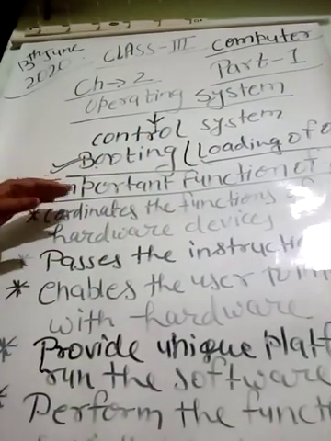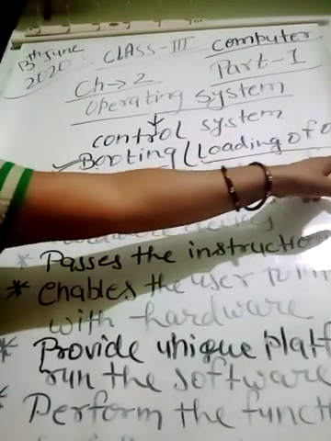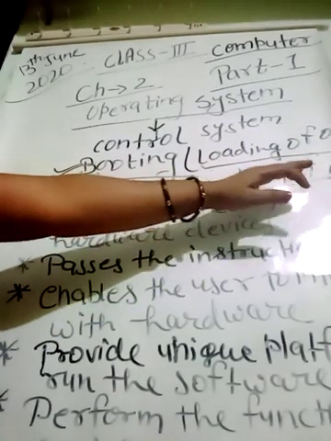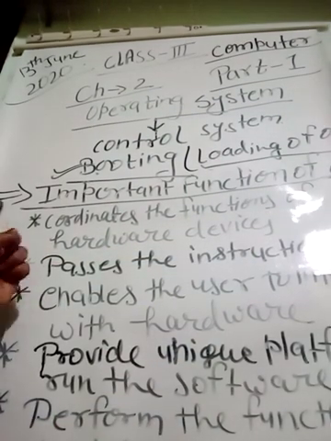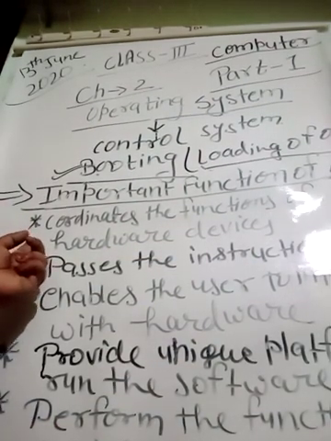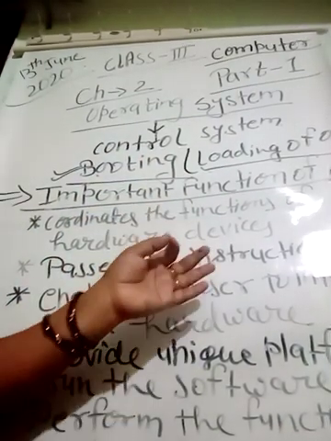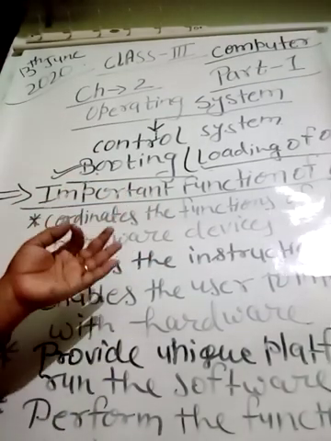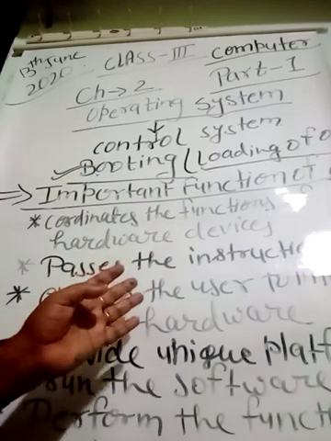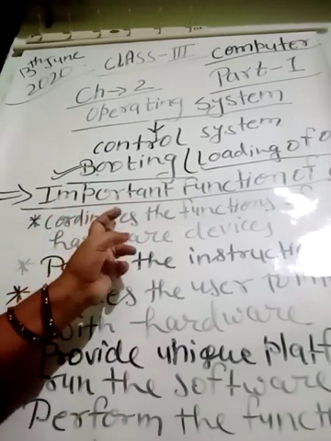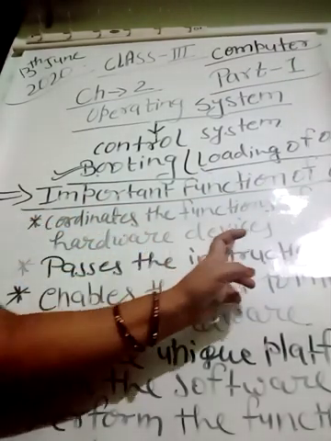The next topic I have written here is the important functions of operating system. What are the important functions or works performed by the operating system? First one is, it coordinates the functions of hardware devices like keyboard, mouse, monitor, speaker, printer, scanner, CPU, UPS, every hardware device.